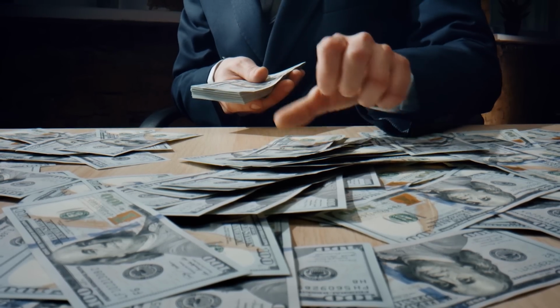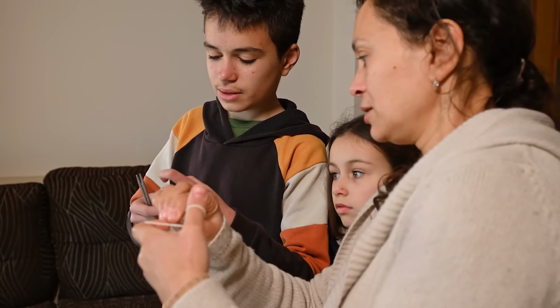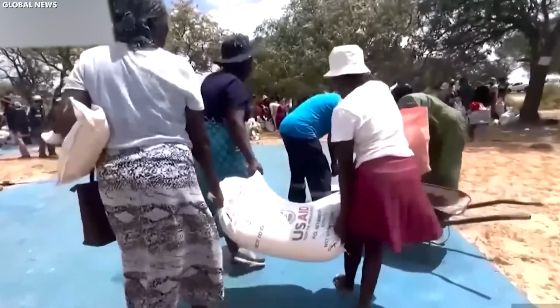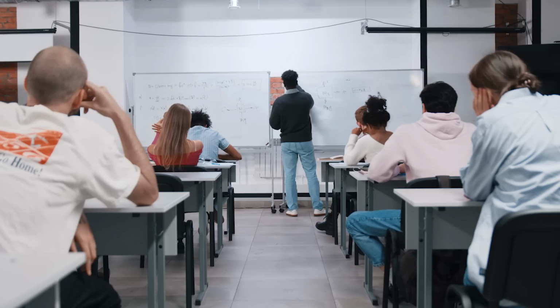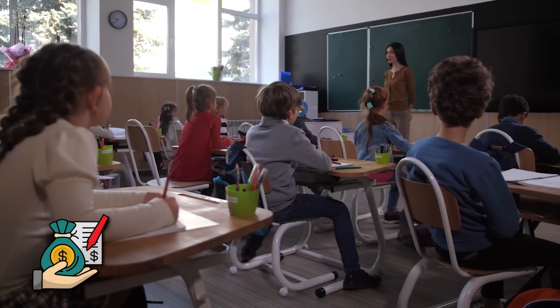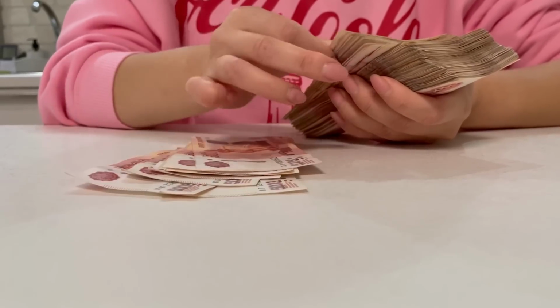But while billions of dollars go overseas, life keeps getting harder for many families. The cost of living keeps going up, making it tough to survive. Also, young people in America are drowning in debt from college loans. Many take out big loans to pay for school, only to spend years trying to pay them back.